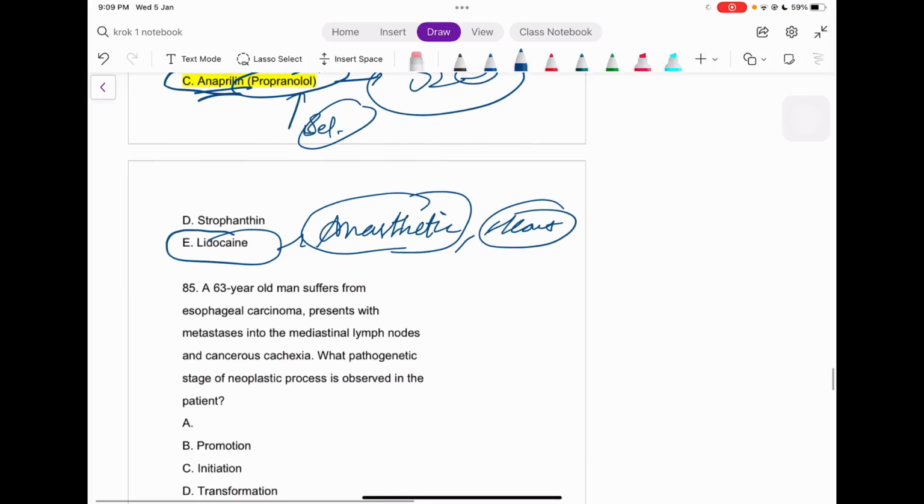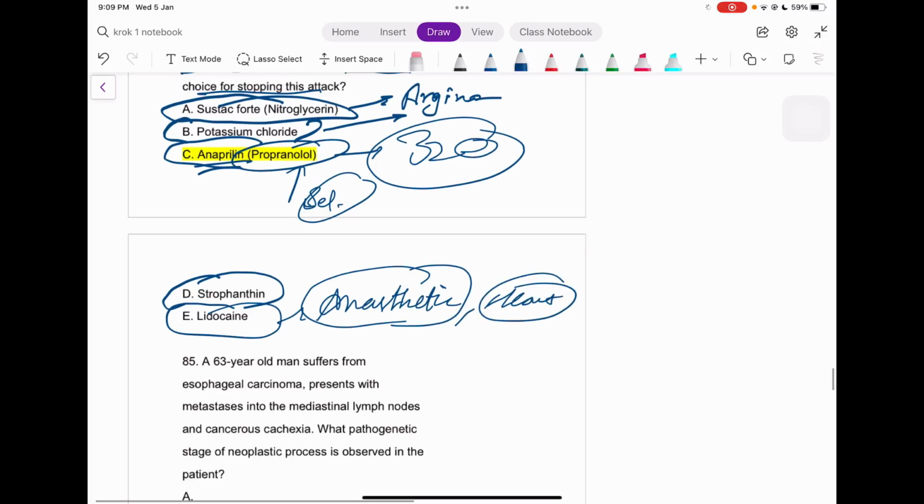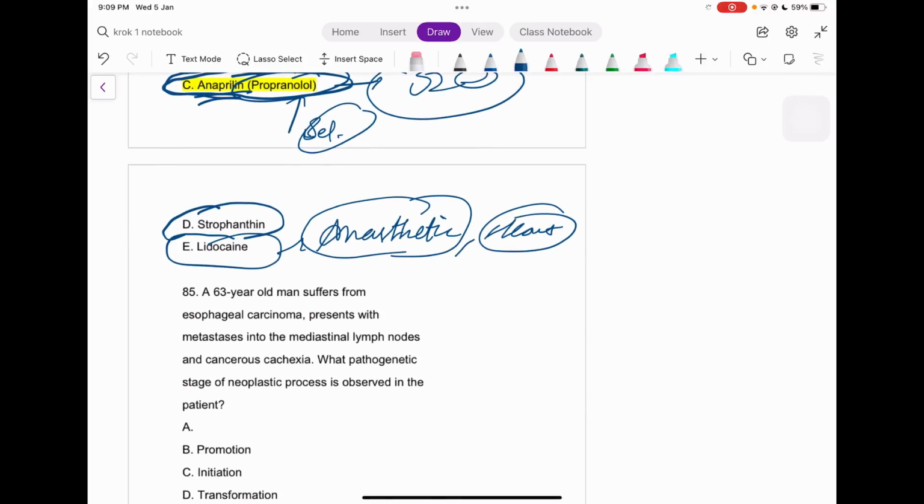The strophanthin K is also a cardiotonic drug, but it's still not used with this condition, because simply the drug of choice is anaprylin. That's the propranolol. That is it. There is not even a perfect use of strophanthin K, but yeah, we use that, but not in this condition.